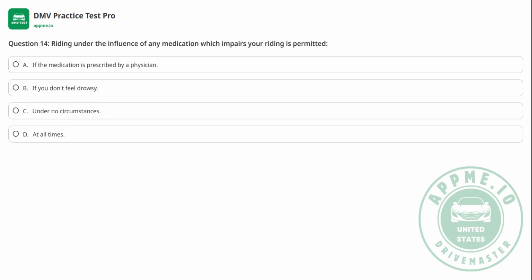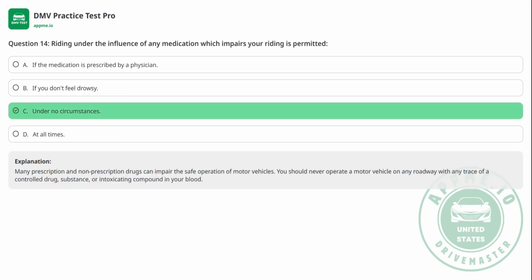Question 14. Riding under the influence of any medication which impairs your riding is permitted. A. If the medication is prescribed by a physician. B. If you don't feel drowsy. C. Under no circumstances. D. At all times. The correct answer is C.